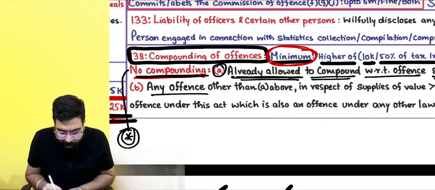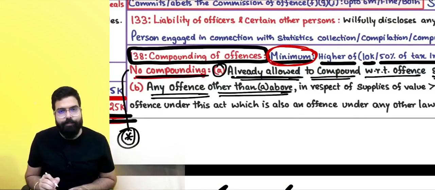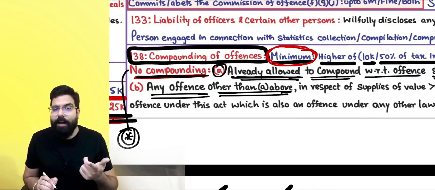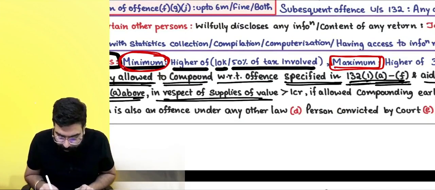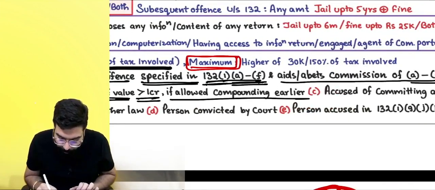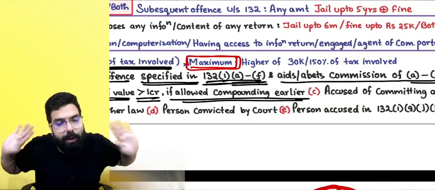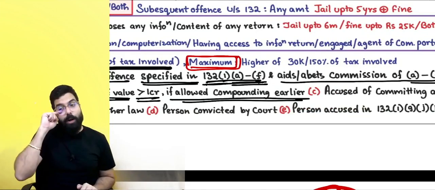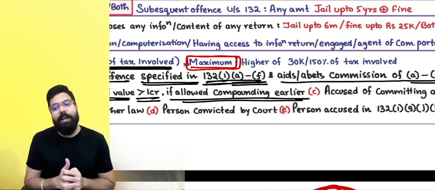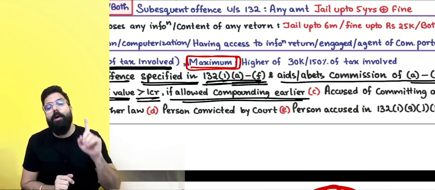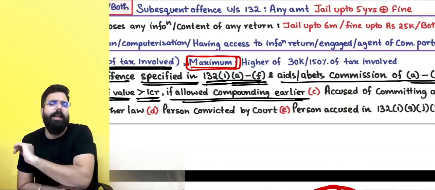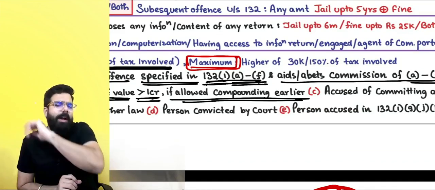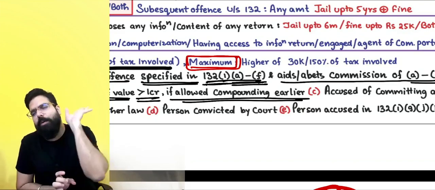Next, any offenses other than A above. Any offenses other than A. In respect of supplies of value greater than 1 crore, if already compounded earlier, second time compounding will not be done. Other than A to F offense, basically, they are telling if the amount is greater than 1 crore and you were already done compounding earlier, second time compounding will not be done. But sir, if the amount is less than 1 crore, then Baba, compounding will be done again, no problem at all.